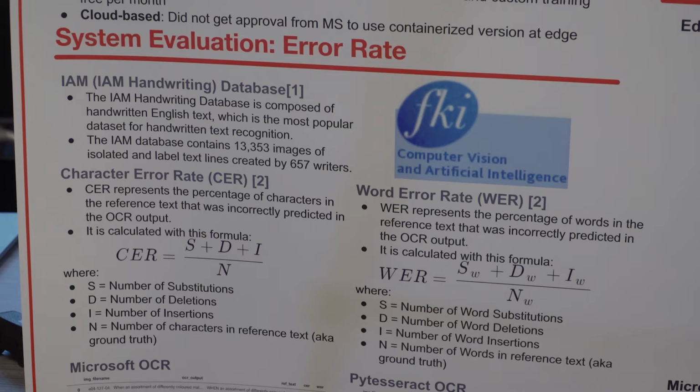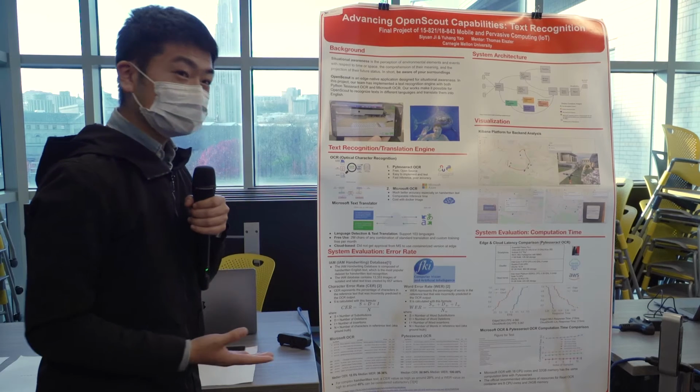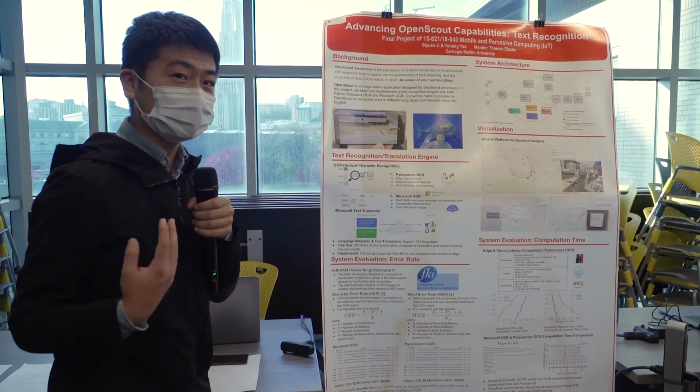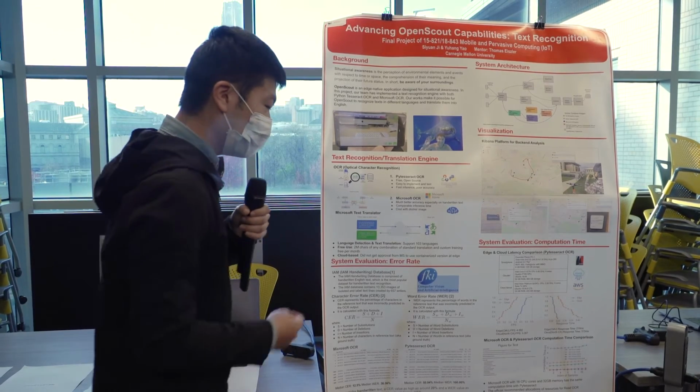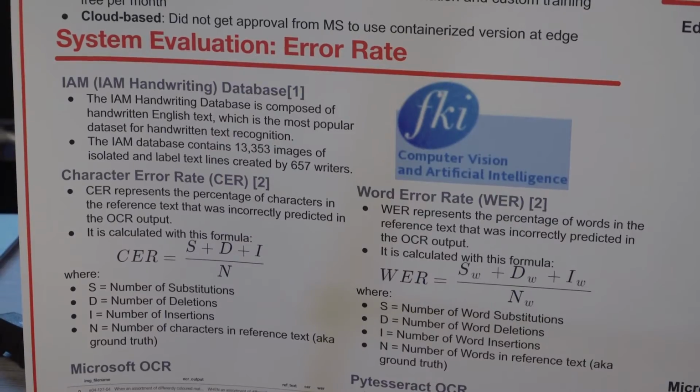This one is composed of three parts. The first part is the number of substitutions, the second part is the number of deletions, and the third part is the number of insertions. Based on the three parts, we divide by the number of characters. After that, we can calculate the error rate of the characters. And another metric is about the word error rate.